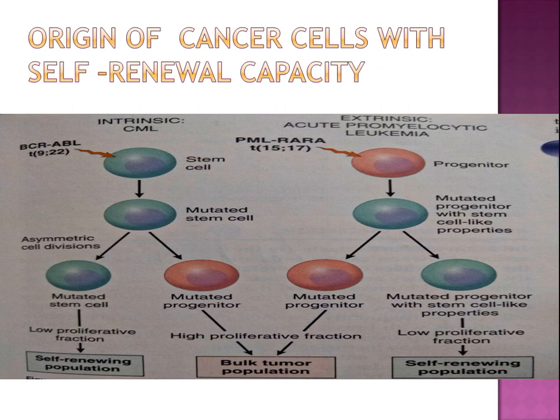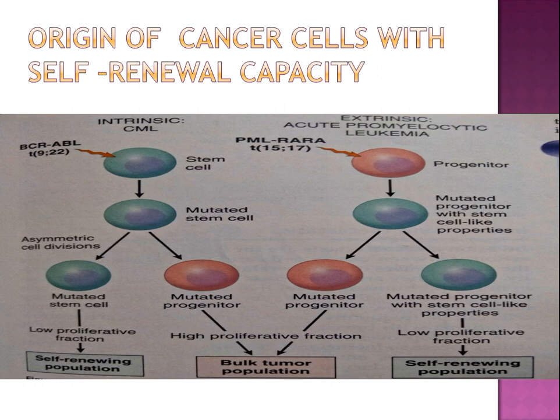So this is the origin of cancer cells with self-renewing capacity. Either they lead to formation of a self-renewing population, or they lead to bulk tumor production, or they lead to a low replicative potential population, that is again the self-renewing population. Low replicative potential cells have the capacity for self-renewal.